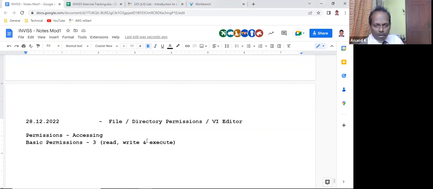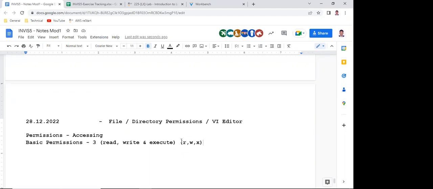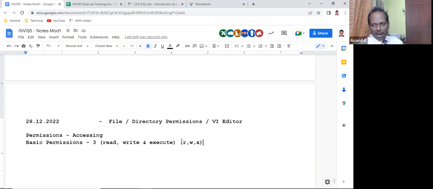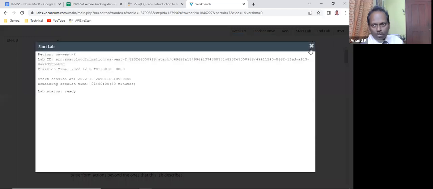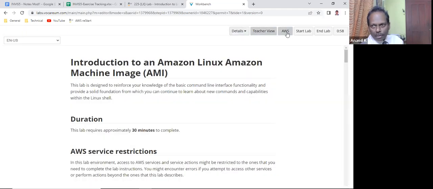The right words are only read, write, and execute. Or you can cut it short: R, W, and X. R for read, W for write, X for execute. I hope everyone is able to understand what I'm saying. I'm making it as simple as possible. Now coming back to the file system. So my lab is ready.